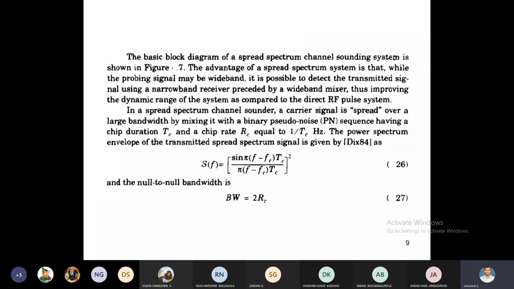That is how to represent power spectrum density in terms of capital S. Suppose the power spectrum density in the frequency domain is S(f), which is equal to [sin(pi(f - fc)Tc) / (pi(f - fc)Tc)] whole square. This is about power spectrum density, and the bandwidth is 2 times Rc. Here, we must maintain at least maximum correlation; then only we are getting output.